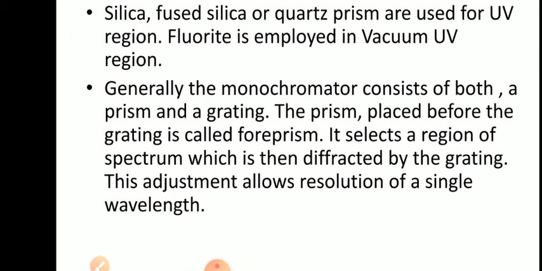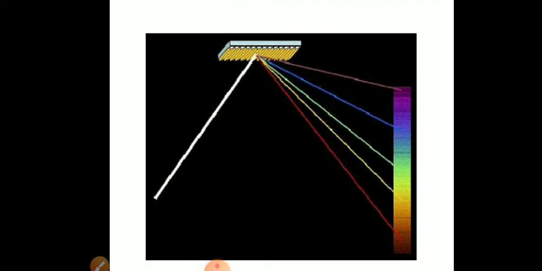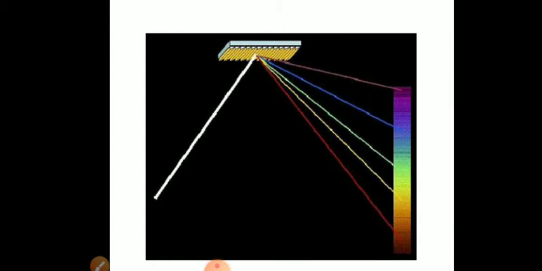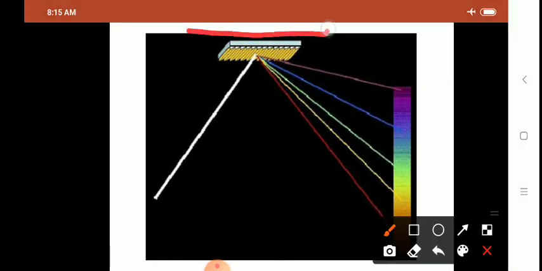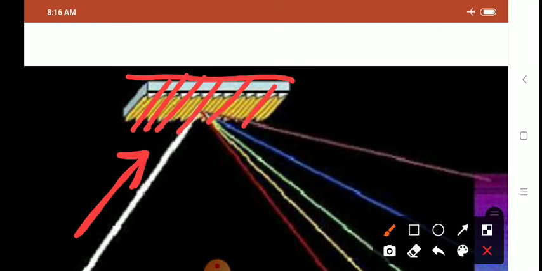Now usually, either we can use a diffraction grating or we can use a prism as the dispersing element. This is the diagram of a diffraction grating. A diffraction grating consists of a highly aluminized surface having edges. There are grooves, you can see. So this is a grating having grooves on it. Polychromatic light falls on the diffraction grating, which has etched surfaces, marked grooves.